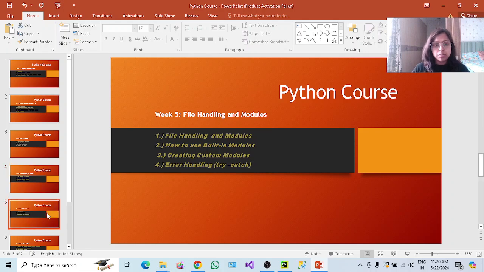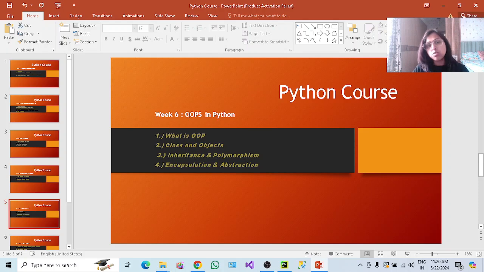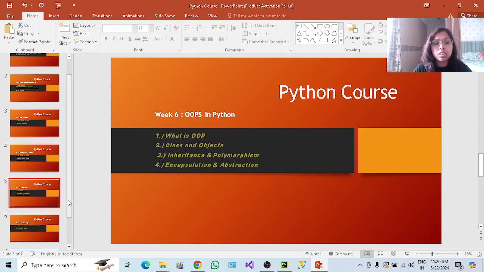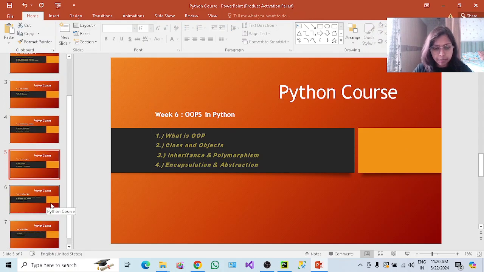Week 6 is the basic OOPs concepts. As we know, Python is an object-oriented programming language. In order to get the maximum benefit from Python, we need to understand the basic concepts of OOPs, object-oriented programming, where everything revolves around the object. In OOPs, you need to understand classes, objects, inheritance, polymorphism, encapsulation, and abstraction, in order to work in Python and take the maximum benefit of object-oriented programming.